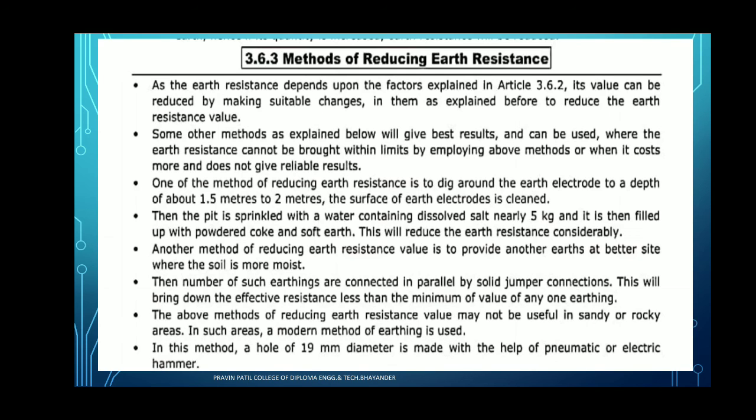In this method, a hole of 19 mm diameter is made with the help of a pneumatic or electric hammer. So these are the most important points for the methods of reducing the earth resistance. By using this, we can easily reduce the earth resistance, which will help to provide protection to electrical machines and equipment, and to avoid electric shock.